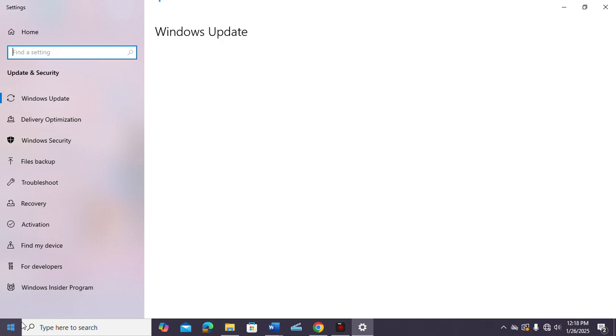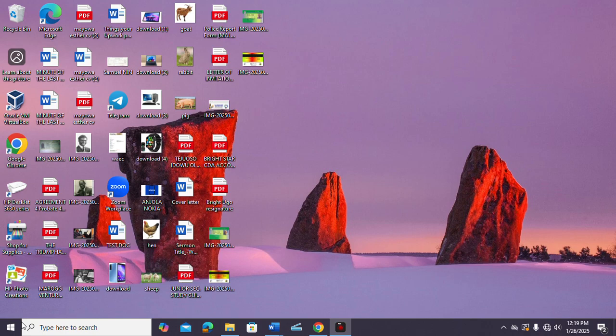Under Windows Update, you're going to see whether Windows is up to date or not, or install updates, then optional updates. When you see the optional updates, install them, either for Windows 10 or Windows 11.